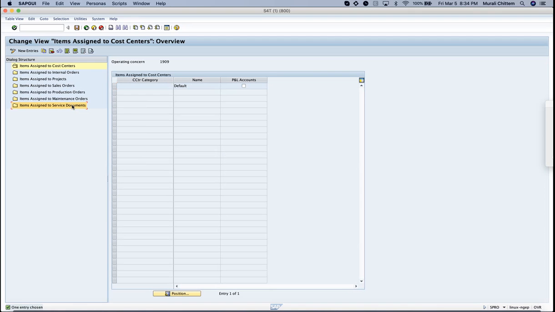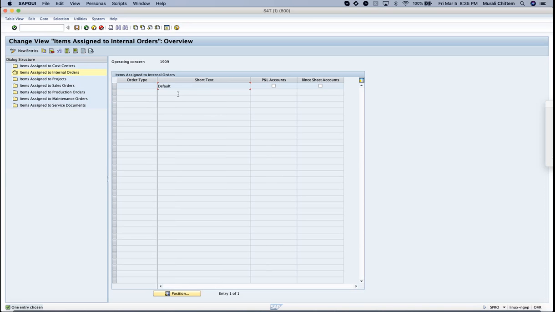Earlier, service documents were not there, and it seems some customers needed it, and they raised it with SAP, so SAP provided a consulting note. Afterward, they added this functionality in support packs. So it came now. And the only difference between all these cost objects is that except for cost center, all the other cost objects will allow both profit and loss accounts and balance sheet accounts.